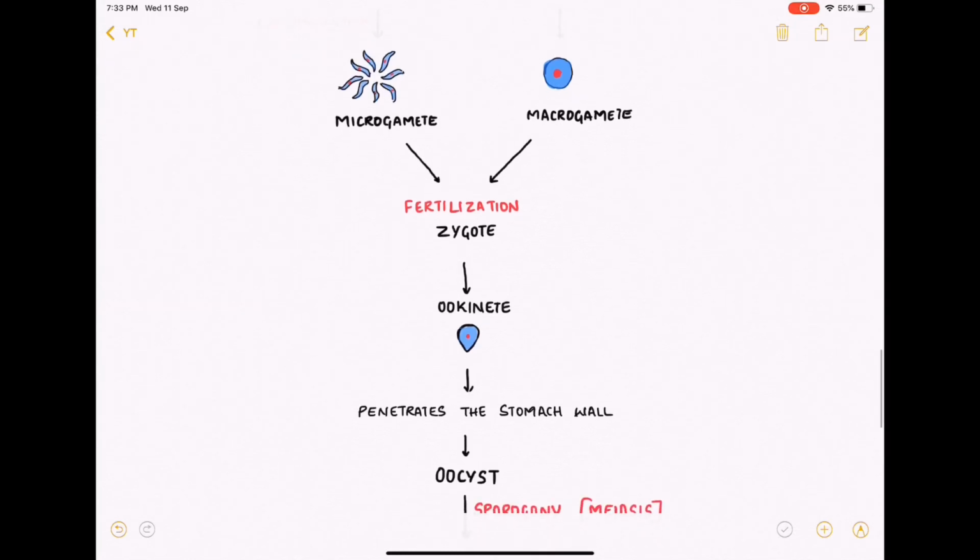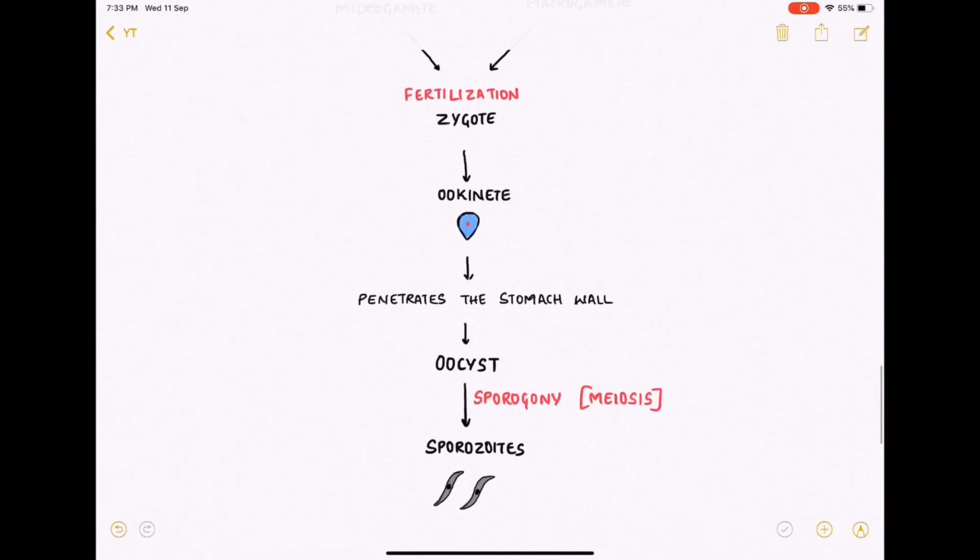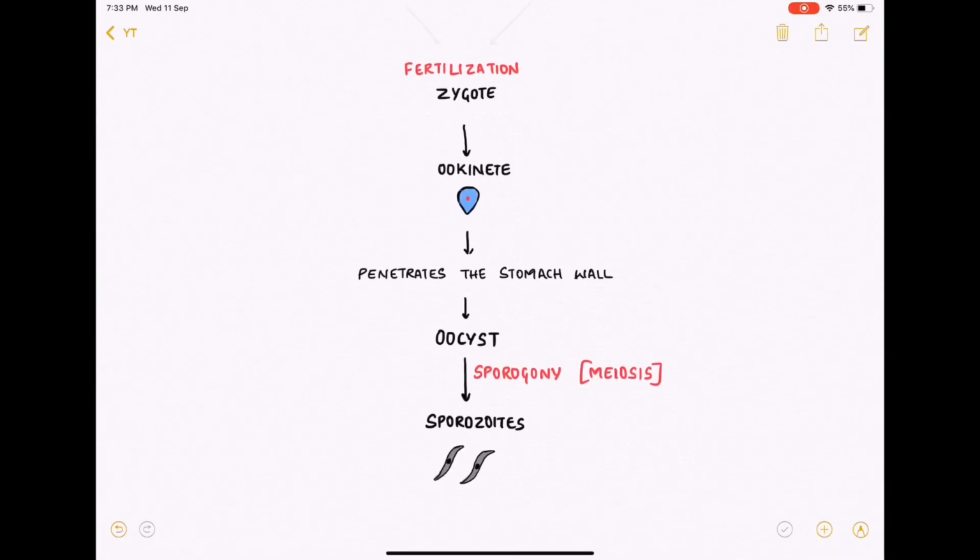And this zygote, which is non-motile, becomes motile and acquires apical complex to form ookinete. And this ookinete penetrates the stomach wall to lie beneath the basement membrane, where it gets surrounded by an elastic membrane to form oocyst. The oocyst undergoes multiple meiotic divisions called sporogony to form many sporozoites. And we know that this sporozoite is the infective form for humans.